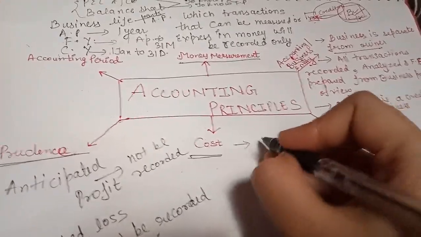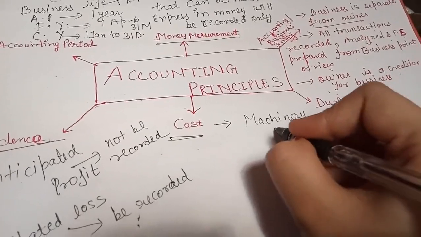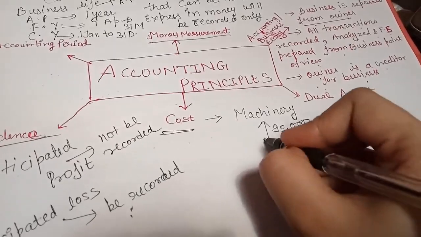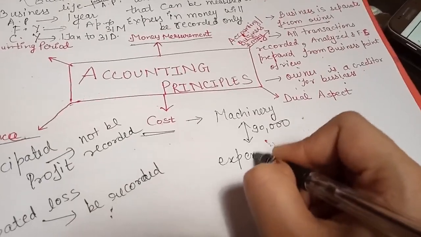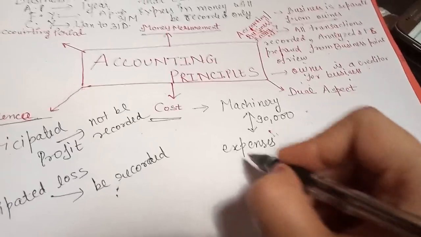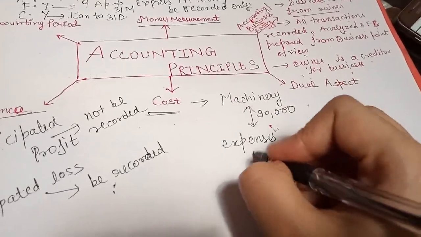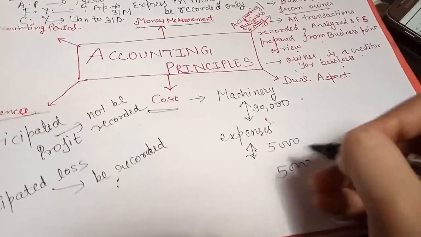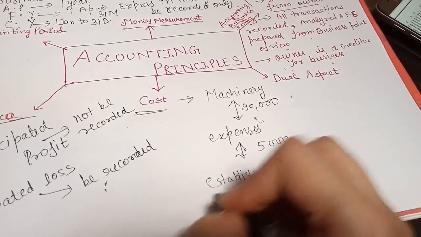Suppose you have purchased a machinery for the business of rupees 90,000, but you have done some expenses like cartage expenses, means आपने भाड़ा दिया है for getting that machinery into business, then for 5,000, then you have given 5,000 for establishing in your business that machinery.